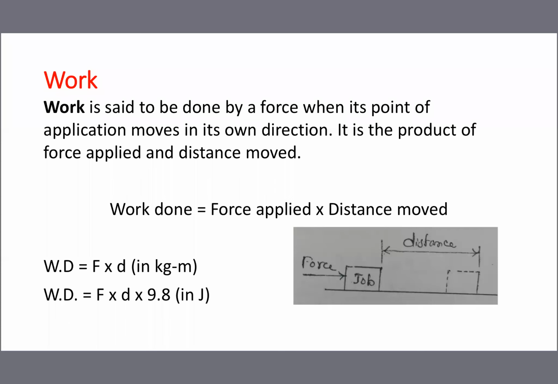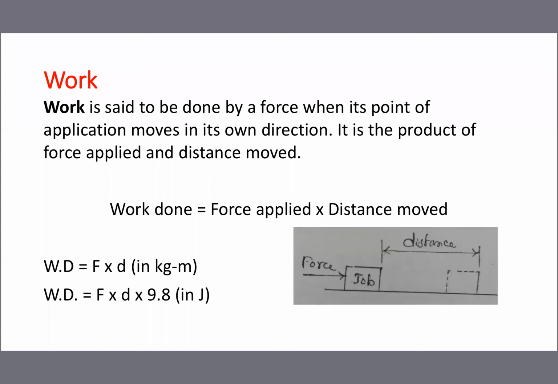You see the sketch: one job is there, then some force is applied, and the job has been moved to some distance. The dotted line is available, no? The job is shifted to that place. How much force applied and how much distance the job has moved, you multiply both the data. So two factors are involved here, force and distance. You multiply the force value and distance, and you get work done.